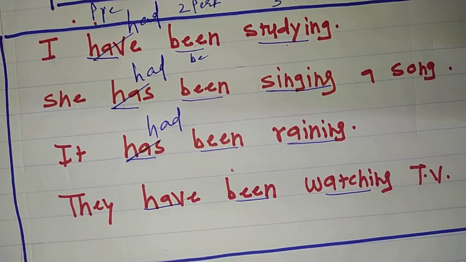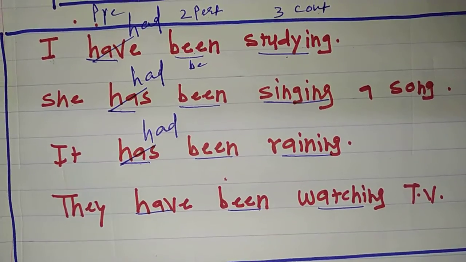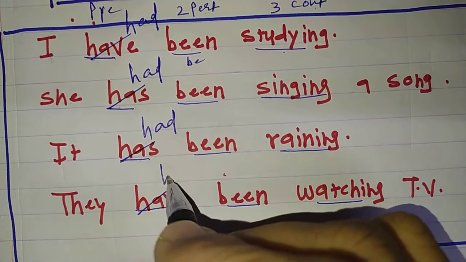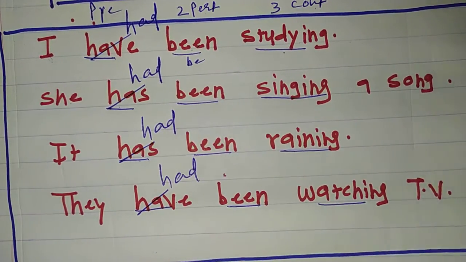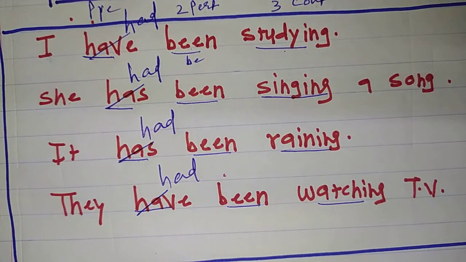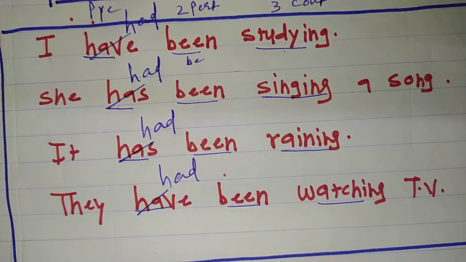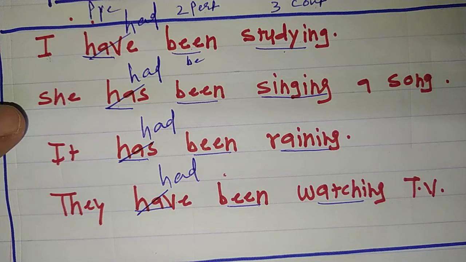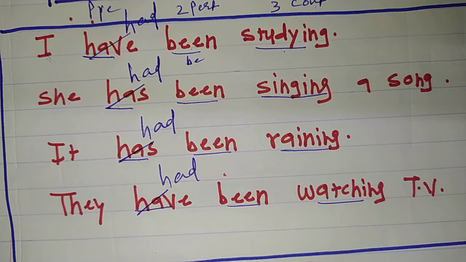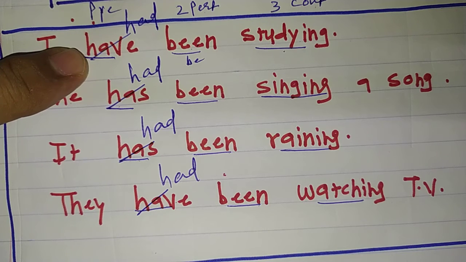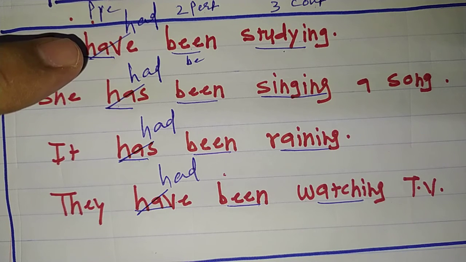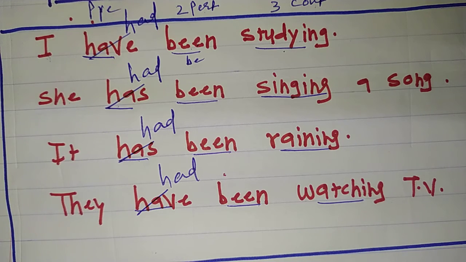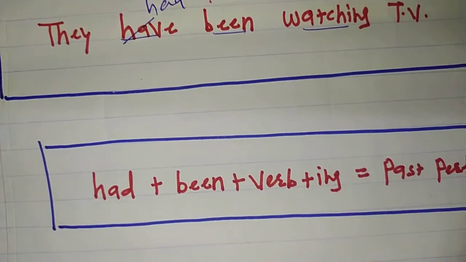And they have been watching TV will be they had been watching TV. So this will be the only change, friends. That's why I have made the change on paper here, so you should understand. This is the only change when we turn present perfect continuous into past perfect continuous.